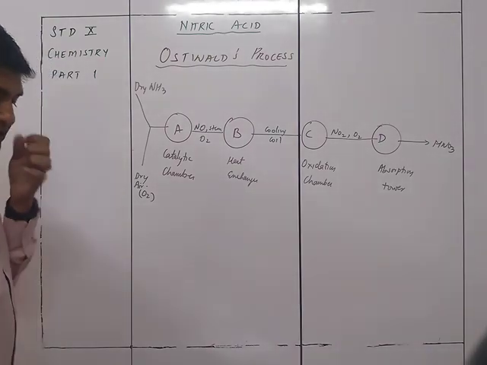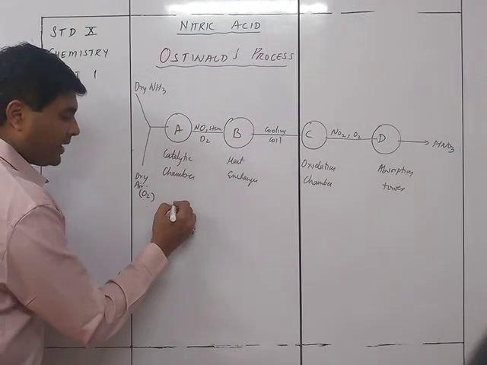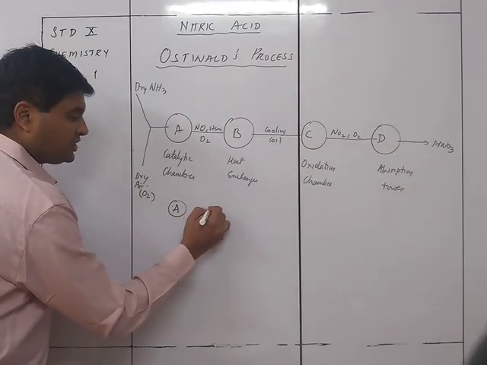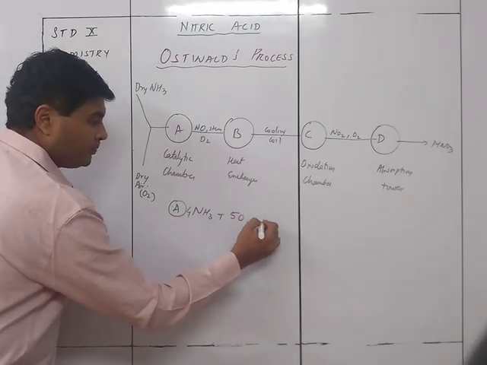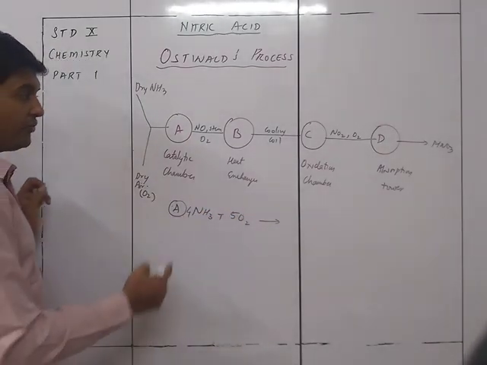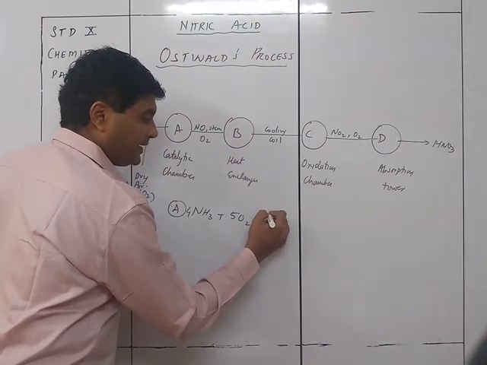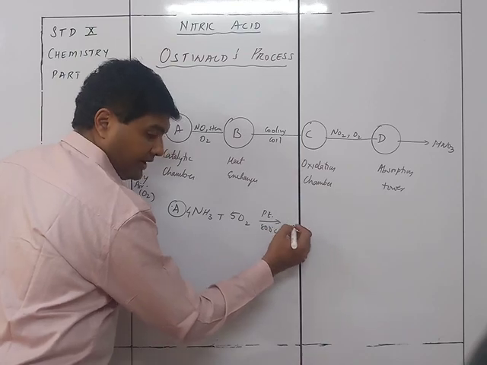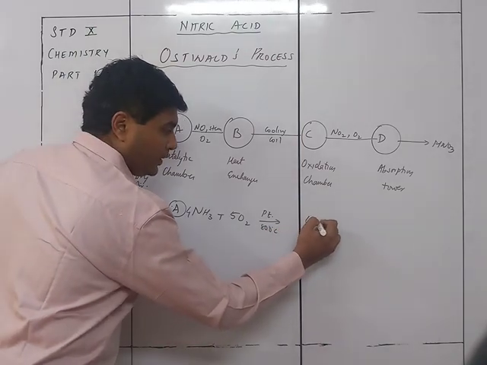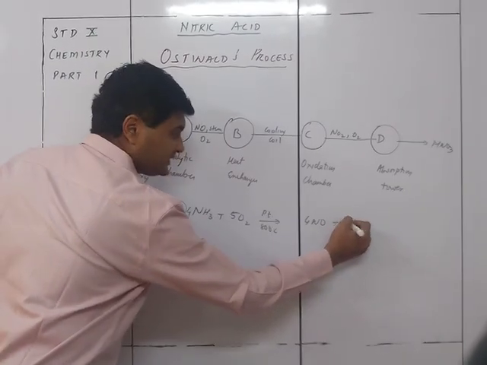If you see the reaction, it is this way. In the A part, the reaction is 4NH3 plus 5O2 in the presence of platinum as the catalyst, and the temperature over here is 800 degrees Celsius. It gives you 4NO plus 6H2O.